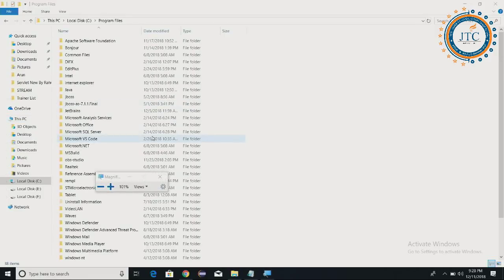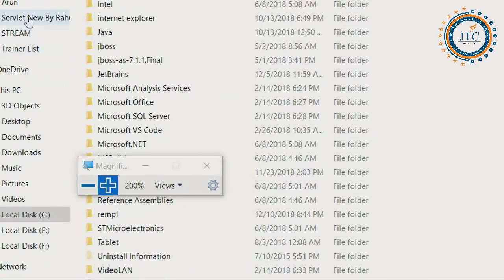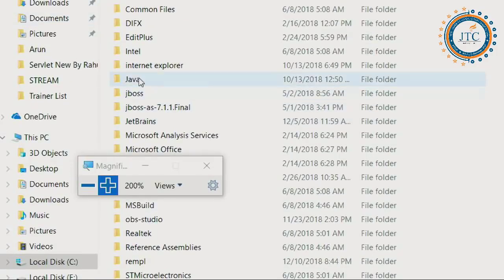Okay, now you see here. I'm using the magnifier in this. So you see here, here is the Java you are able to see. Are you able to find it out properly? Is it visible properly? The screen is visible properly to all of you? Audio is clear? Everything is fine?